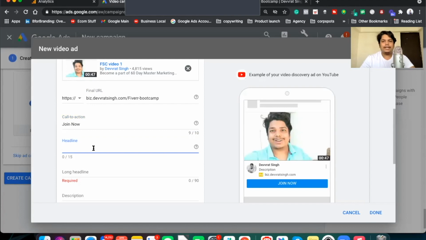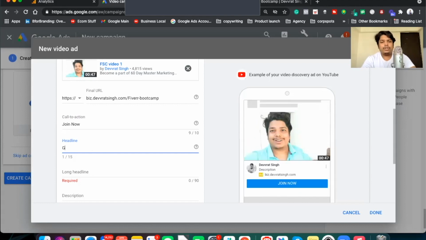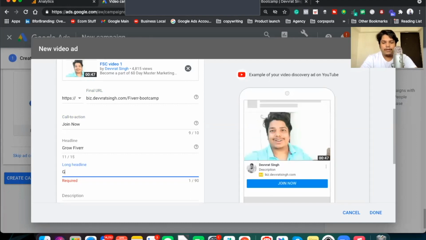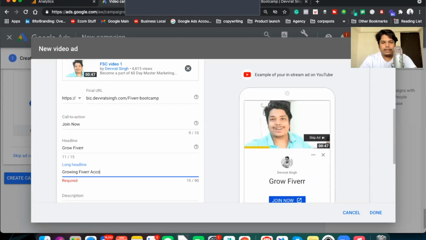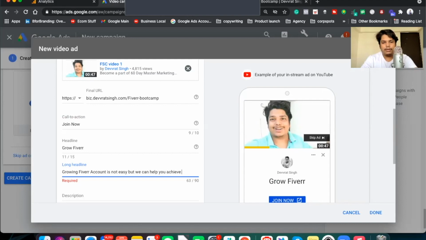What would be the headline? You can say basic things about your program. Here there is a limitation of 15 characters, so I would just write "Grow Fiverr." Okay, that's pretty much it, it tells what I want to do. The long headline is where you can talk more about your content. "Growing your Fiverr account is not easy, but we can help you achieve this with our boot camp." Okay, just like this.